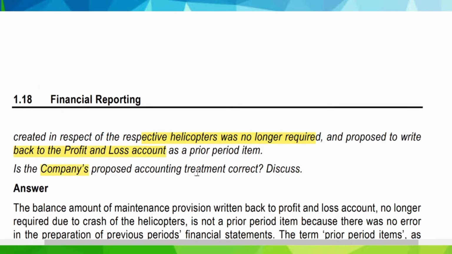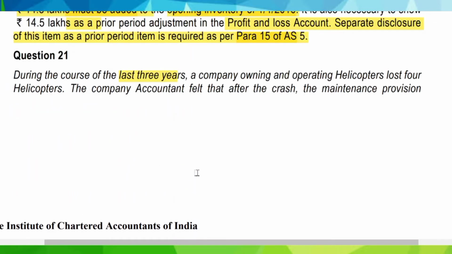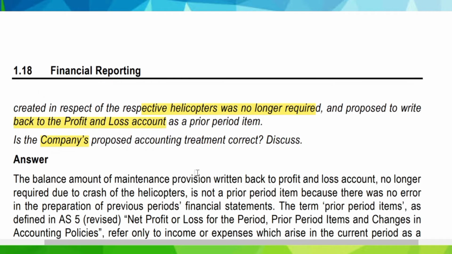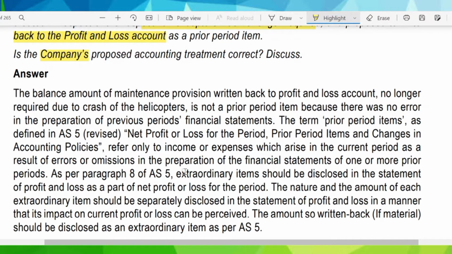So in this case, the company is dealing in owning and operating of helicopters, and during the course of the last 3 years it has lost 4 helicopters. The accountant's contention is that after the crash, the maintenance provision which they had created for that particular helicopter is no longer required, and he proposes to write back that provision in the P&L as a prior period item. So we have to now say whether the company's contention is correct or not.